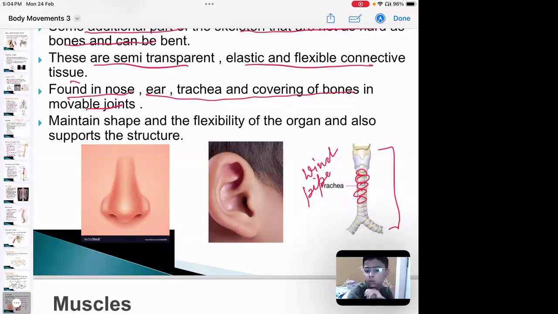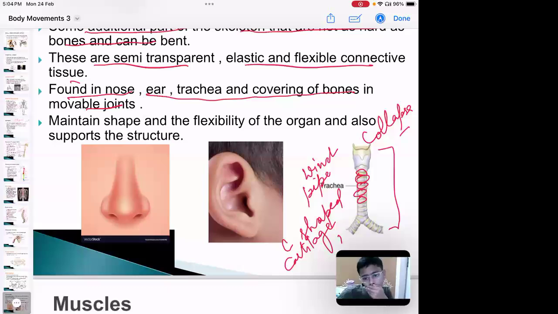So due to insufficient oxygen, is my trachea breaking down or collapsing? No, right? It is because this trachea has C-shaped cartilage rings. The trachea is made up of C-shaped cartilage rings.